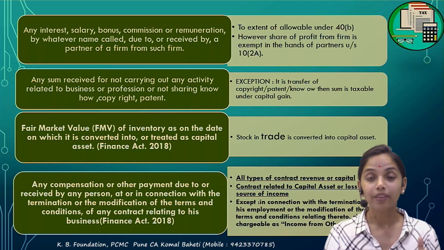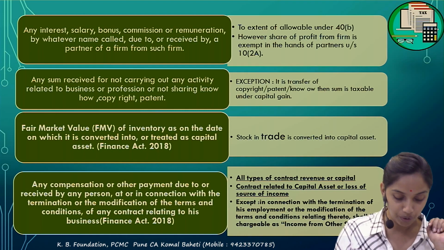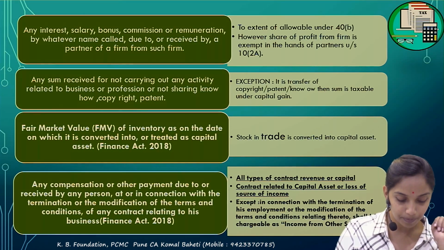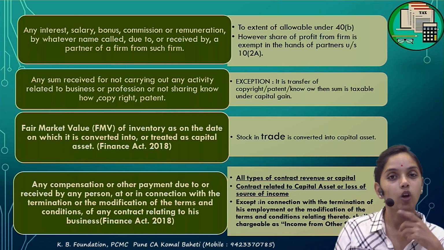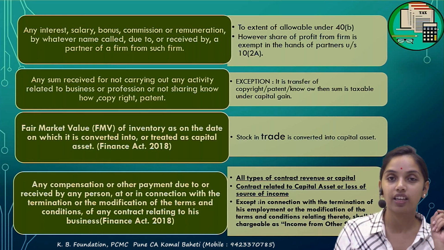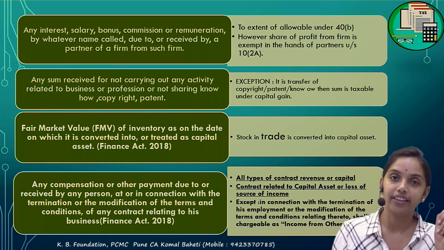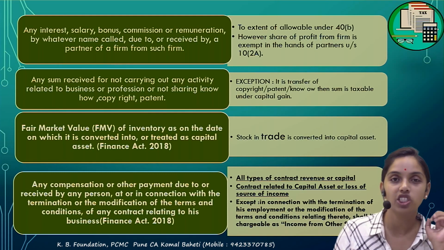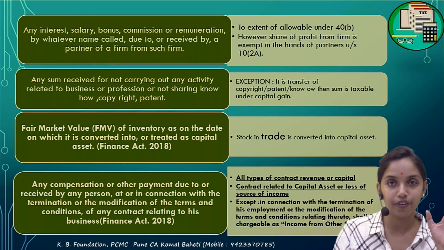Clear with it? Now I'll ask a question to you. A had done a contract with B. A had placed an order for a capital asset supply, with machineries to be supplied by 30th of April.